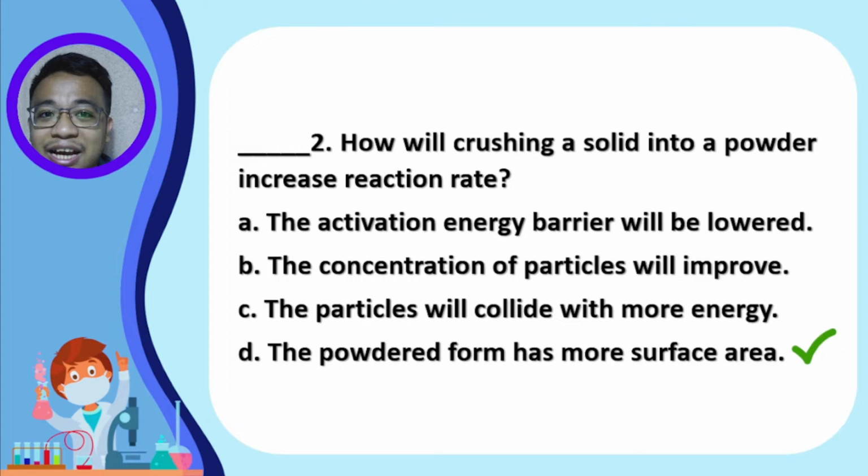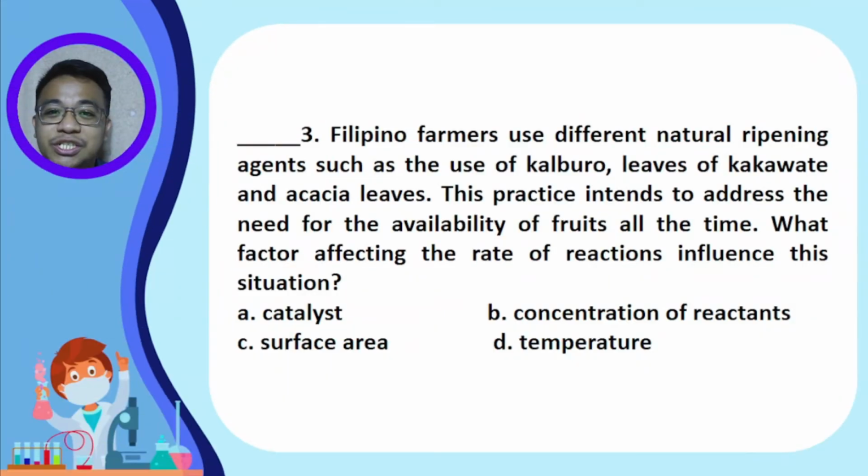rate of chemical reaction. For question number 3, Filipino farmers use different natural ripening agents such as kalburo, leaves of kakawate and acacia leaves. This practice intends to address the need for the availability of fruits all the time. Now, what factor affecting the rate of reactions influences this situation?